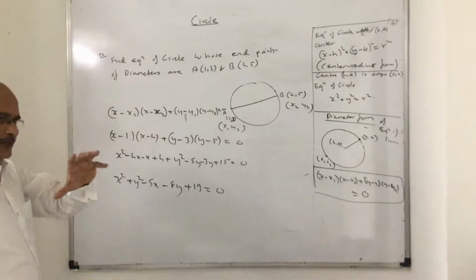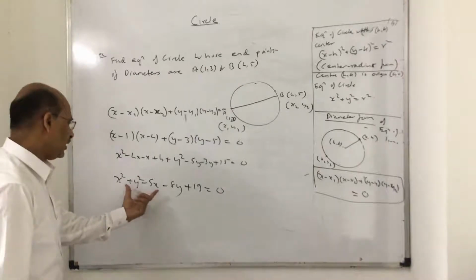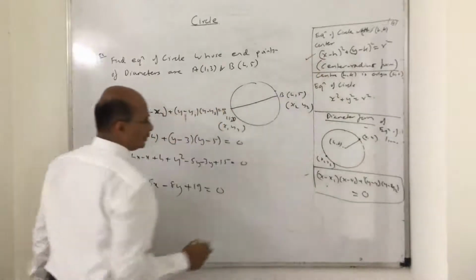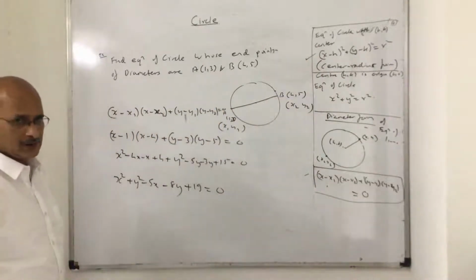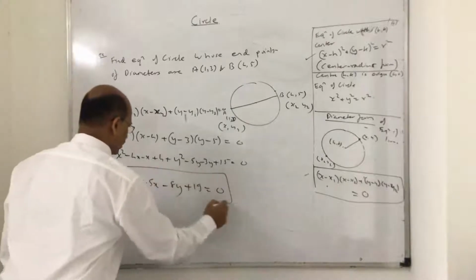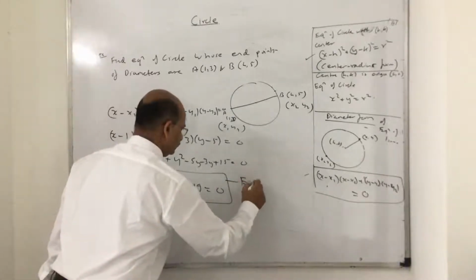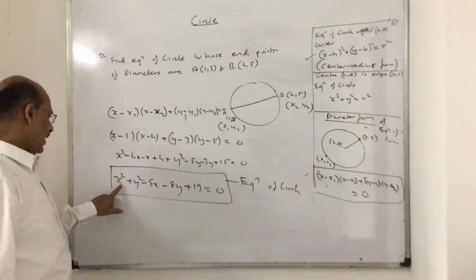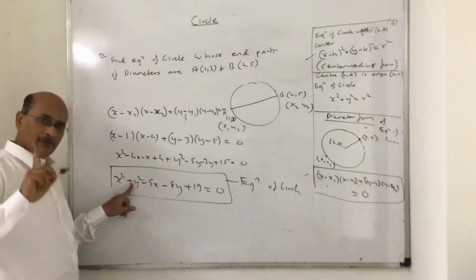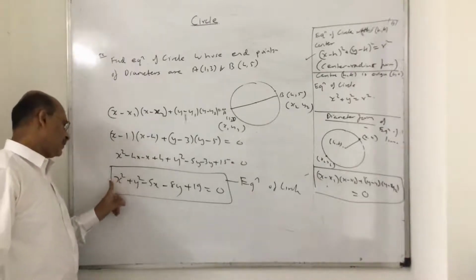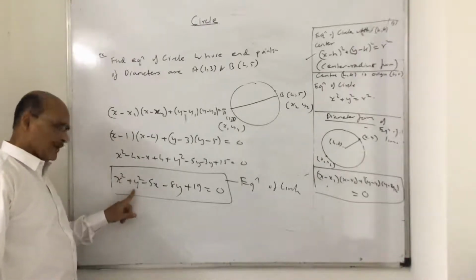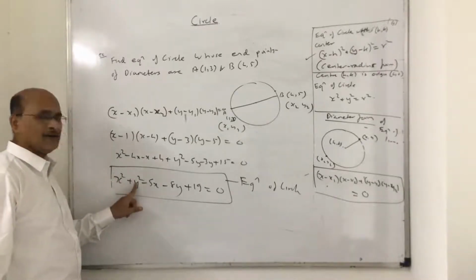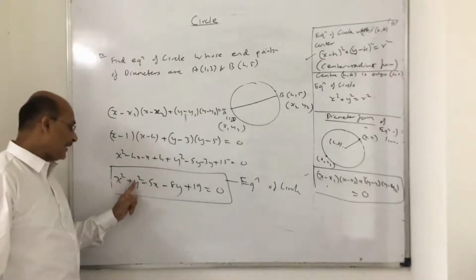Now I want you to pay attention. Whether you are doing the equation of a circle in this format, or using the diameter form, if you go through all the previous examples, the first observation for an equation of a circle is that the x square and y square coefficients will be the same. It can be 1, 1, it can be 2, 2, it can be 3 by 2, 3 by 2, it can be 4, 4, it can be 5, 5. But it can never be 5 and 1. It can never be 6 and 2. Different numbers are not possible.